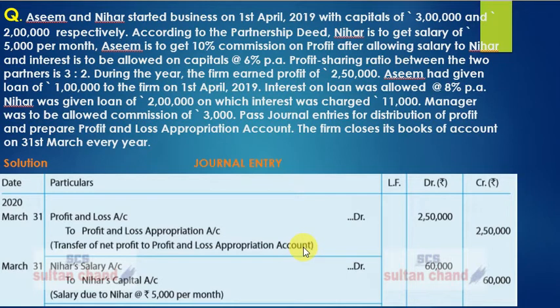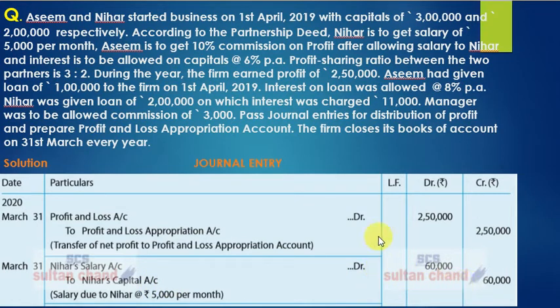Clear? Now, the next entry on March 31st is Nihar's salary account debit to Nihar's capital account. Or you can simply write salary account debit to Nihar's capital account. We have to name the partner who's getting salary, and the amount goes 60,000. Now where is this coming from?